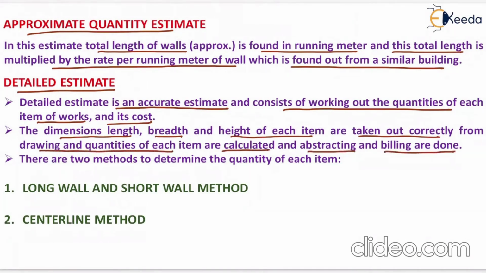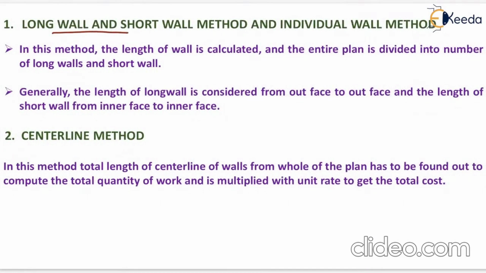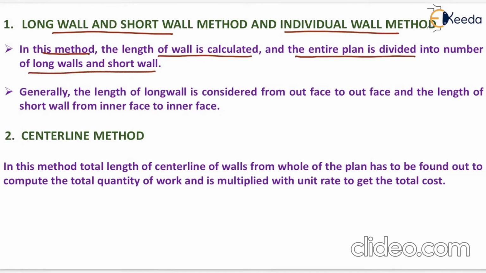After the calculation of quantity of each item, we have to prepare the abstract sheet, and billing is also done. There are two methods to determine the quantity of each item. The first one is the long wall and short wall method and the next one is the center line method. The first method, the long wall and short wall method, is also known as the individual wall method. In this method, the length of wall is calculated and the entire plan is divided into a number of long walls and short walls. It means that if we have the plan like this, this is the thickness of the brick wall.